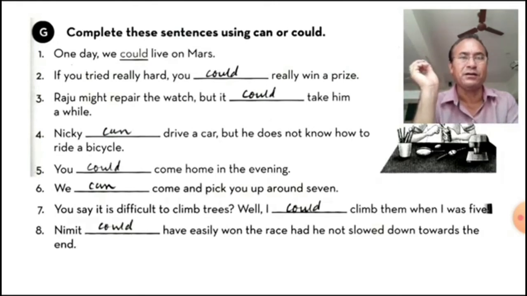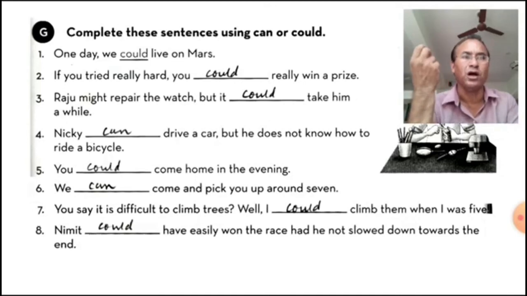You say it is difficult to climb trees. Well, I could climb when. Here the second sentence is indicating the past, that's why we have used could. I was able to climb. And eighth one, Nimit could have easily won. Here could have means he was not able to complete it, and now he is repenting.